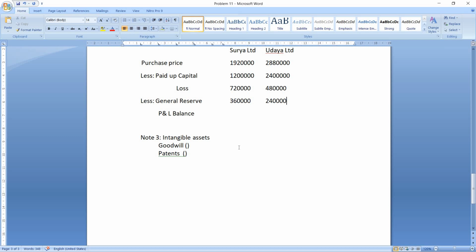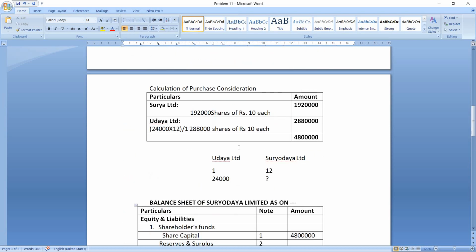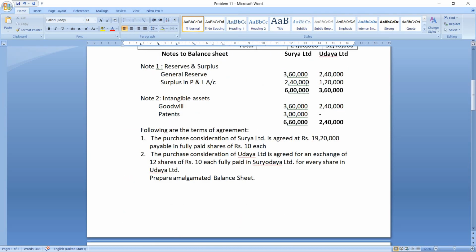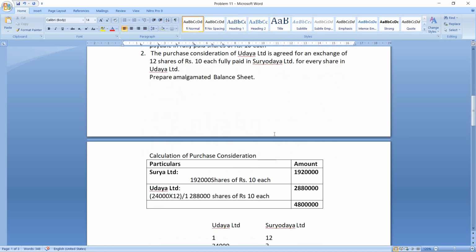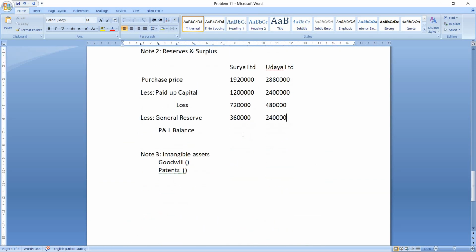Now next is profit and loss balance. So profit and loss balance is 2,40,000 and 1,20,000. Now from this loss you have to set off these balances.